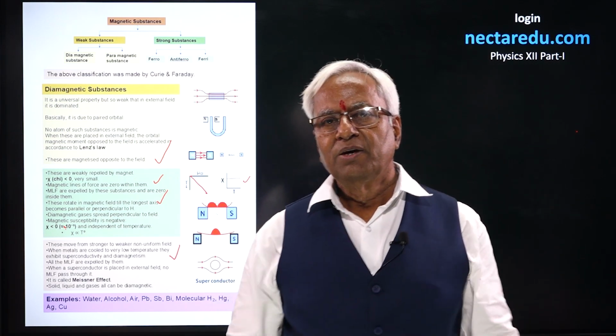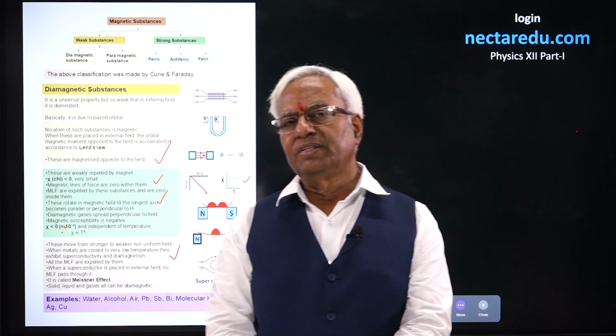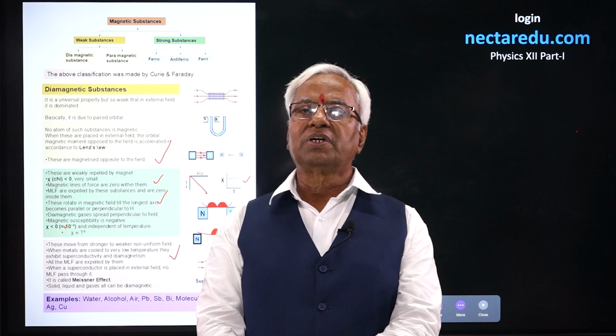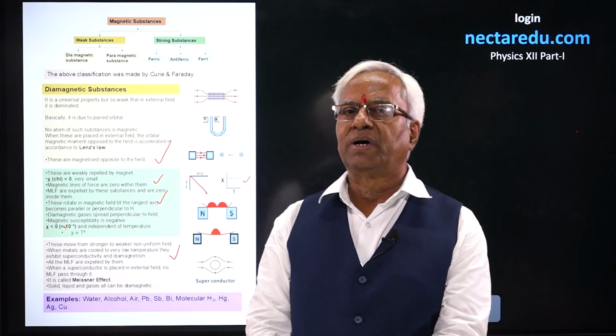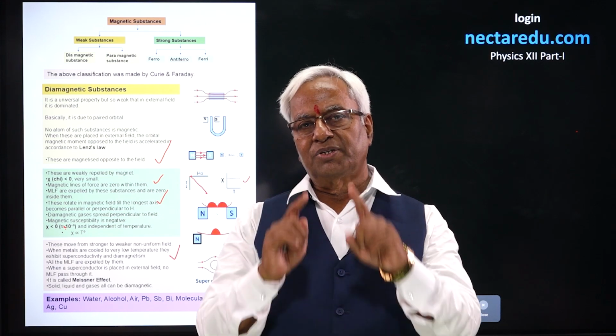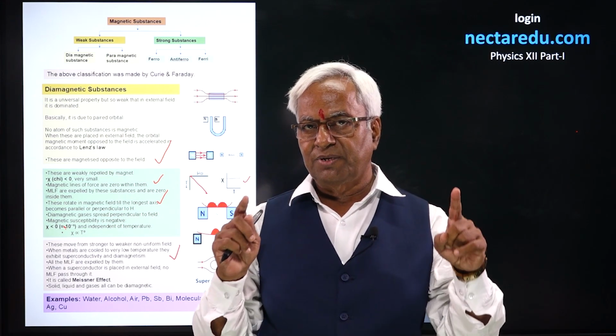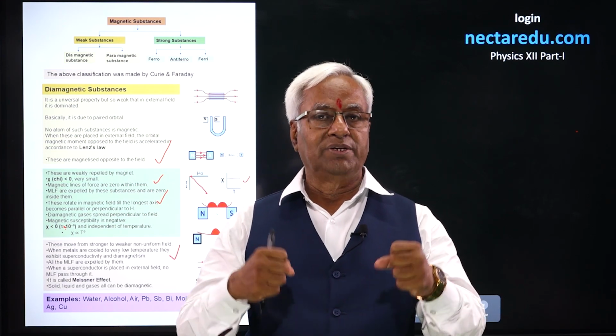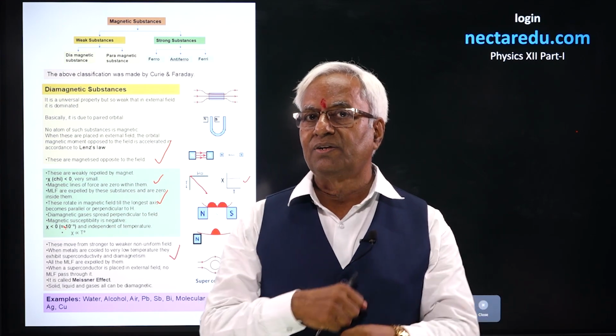One more thing, you see, if you go on decreasing the temperature of metals, superconductivity is exhibited by the metal. Interesting is that when it exhibits superconductivity, at the very same time, diamagnetism is also very strongly developed in it.